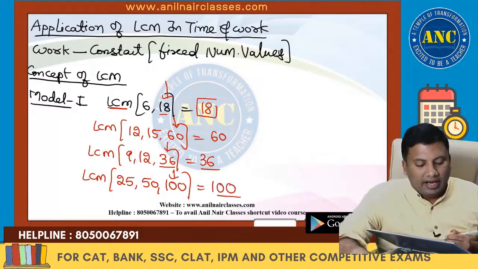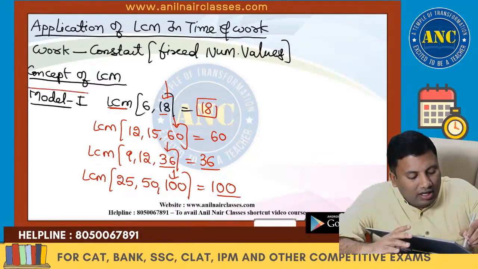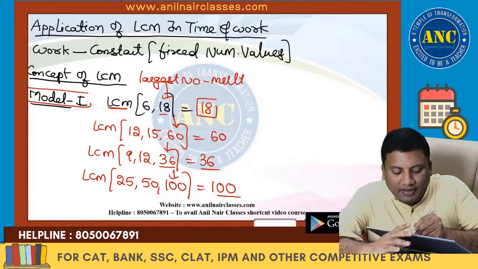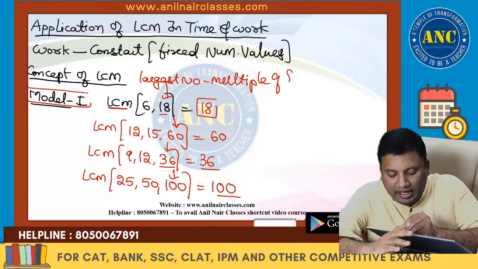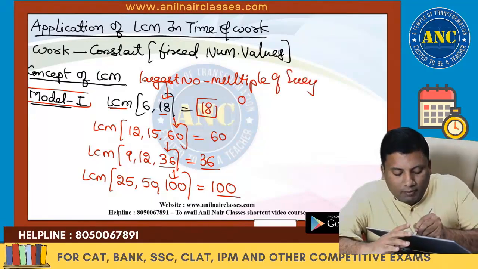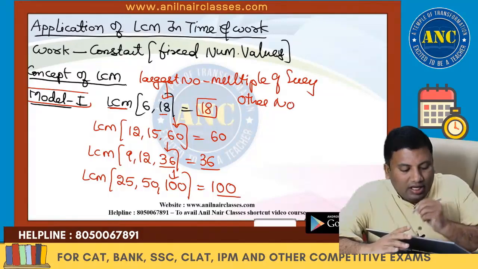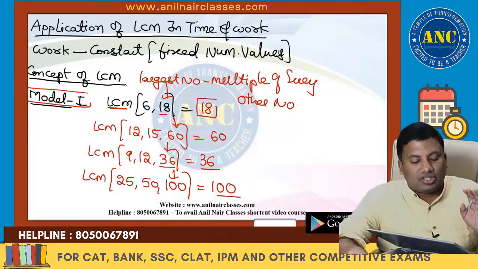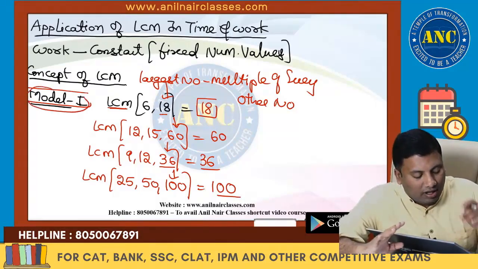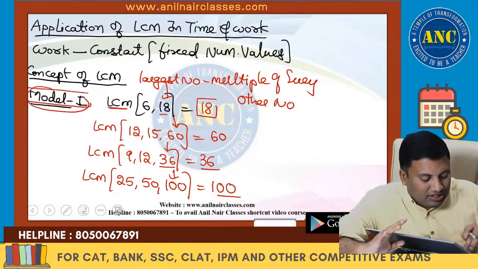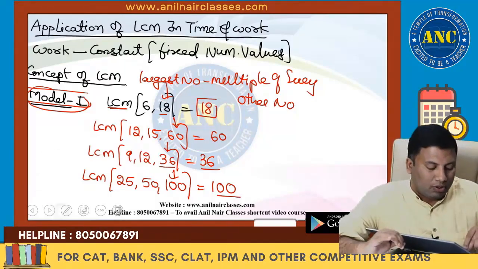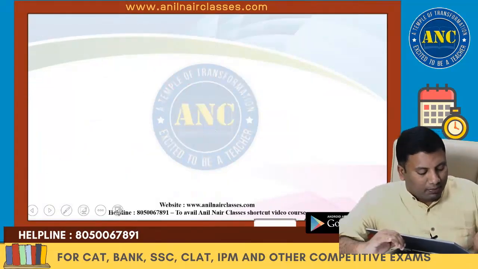I hope the idea is clear. Model number 1 in LCM: the largest number is a multiple of every other number. Write it down in the same order. If the largest number is a multiple of every other number, then the largest number is the LCM. You will understand after 15 minutes why I am doing model by model. Once you are comfortable with this approach, you can solve a lot of problems.